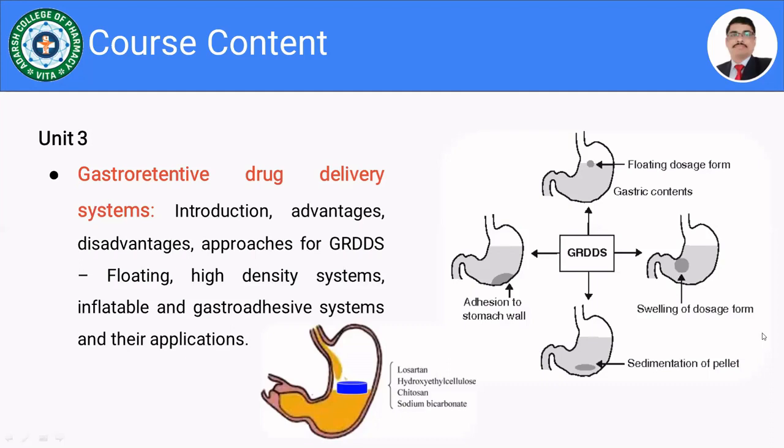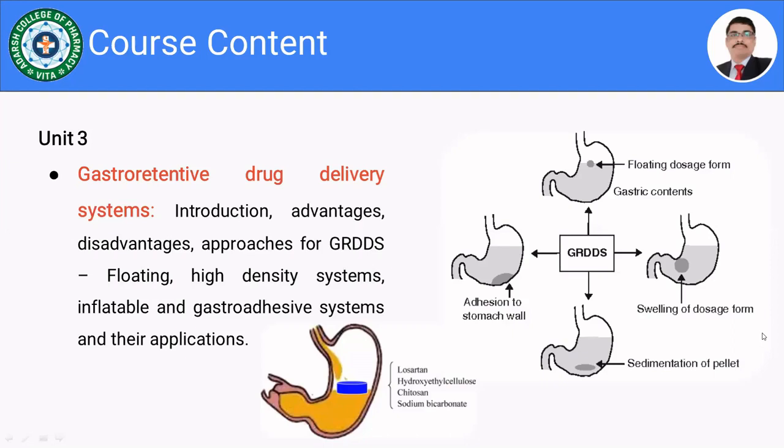If the dosage form swells to a large extent, for example more than 2 mm, then these particles are going to be retained for a longer period of time in the stomach. As you already know, you have gone through the physiology of the